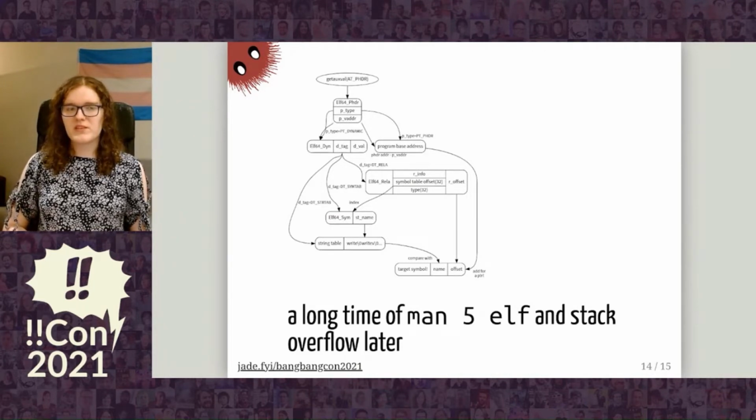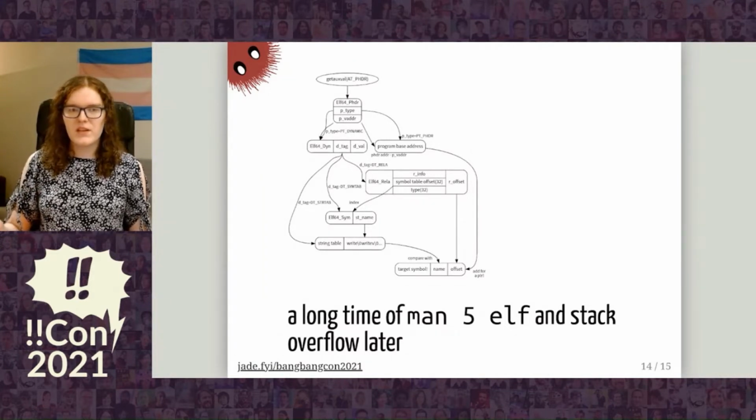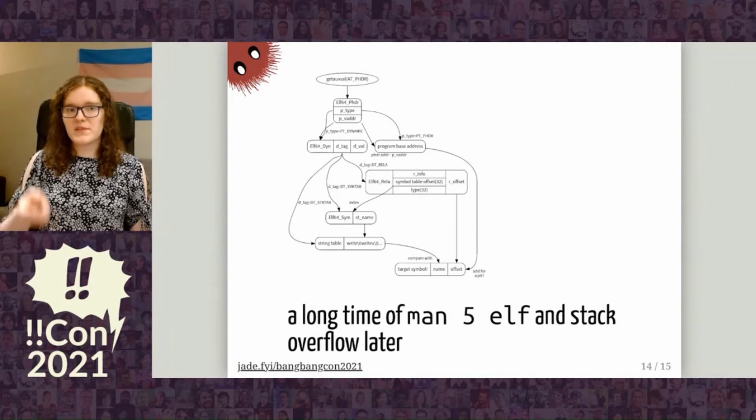So the starting point that you would use is getauxval, which looks at information that the kernel returned while loading the program, and that will tell us where our program headers are. And then from that, that's just the executable that's mapped directly into memory. So then you essentially read the ELF file as if it was on disk, but just out of your own memory. You look at the program headers and use those to find your program base address and also where the dynamic table is. From the dynamic table, you know where the rela table is, where the symbol table is, and where the string table is.